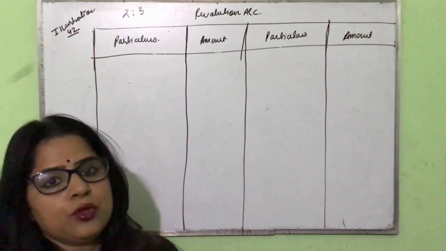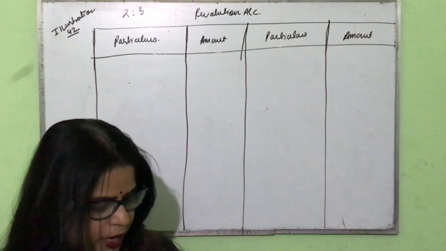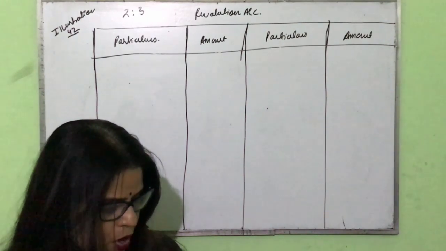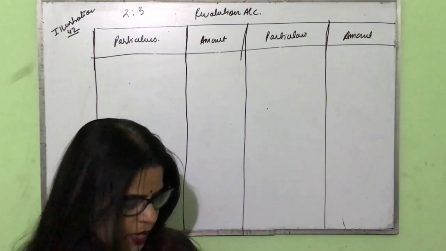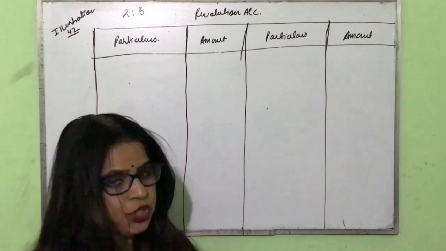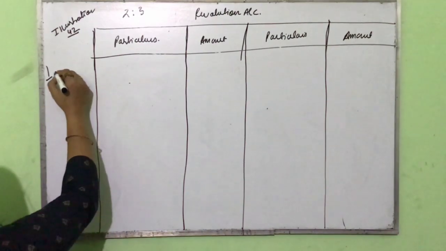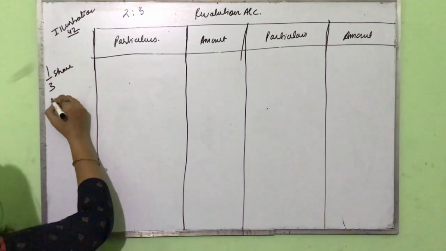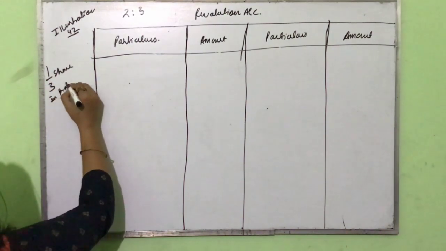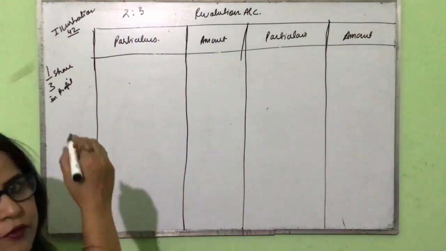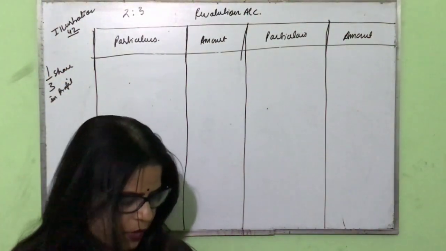On 1st April 2018, they agreed to admit Monica into the partnership on the following terms. Monica was to be given 1/3 share in the profit. So Monica is to be given how much share? 1/3 share in profit. Okay, this is the major information, that is why I have written it on the board.